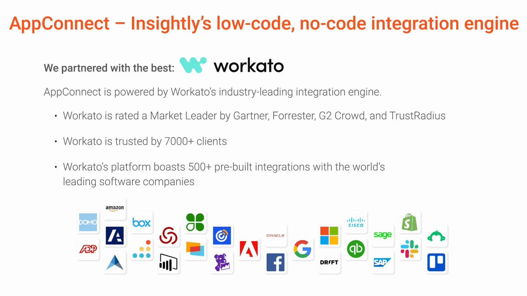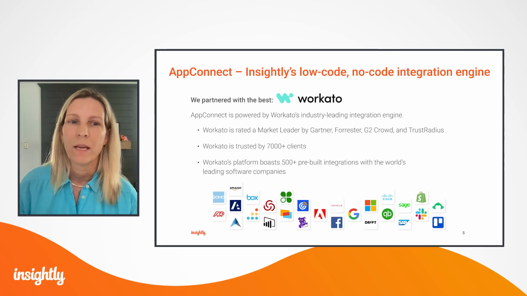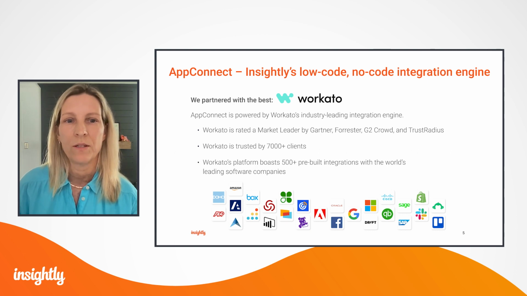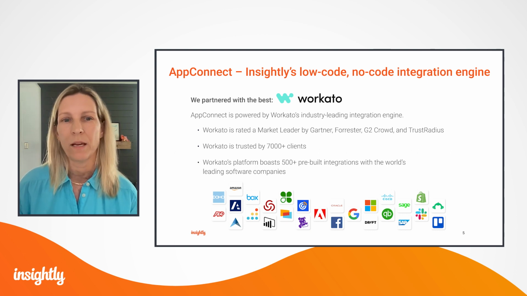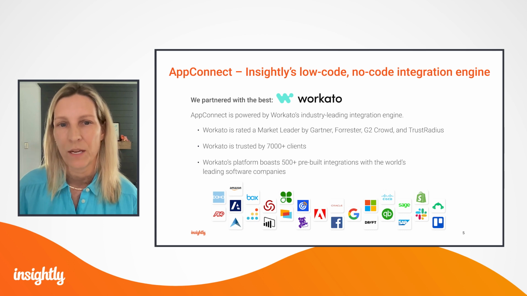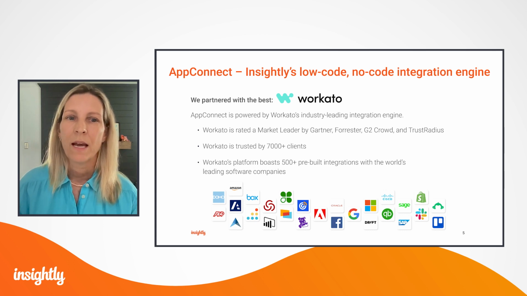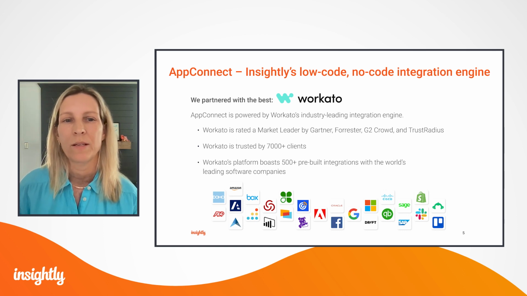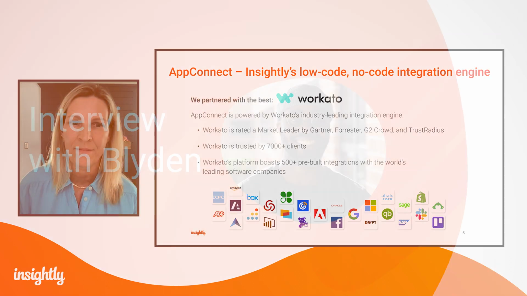And because it's low code, even people who aren't engineers can use it. The intent is to make it easy to build those integrations so that you can avoid long development cycles and engineering prioritization queues. And by connecting all of the applications that you use to run your business to Insightly, you can make the data that you have about your customers and your prospects easier to interpret and take action on, which is what Blyden will talk about today.